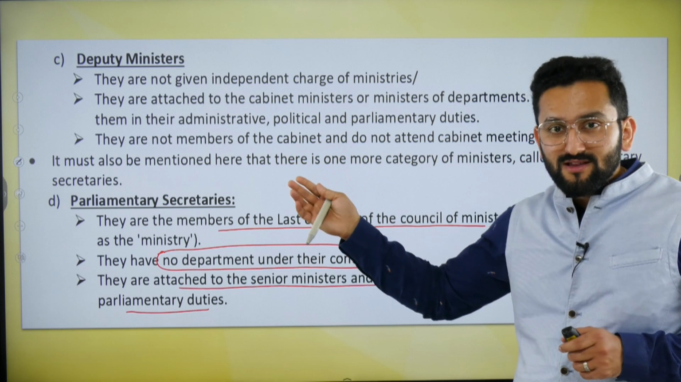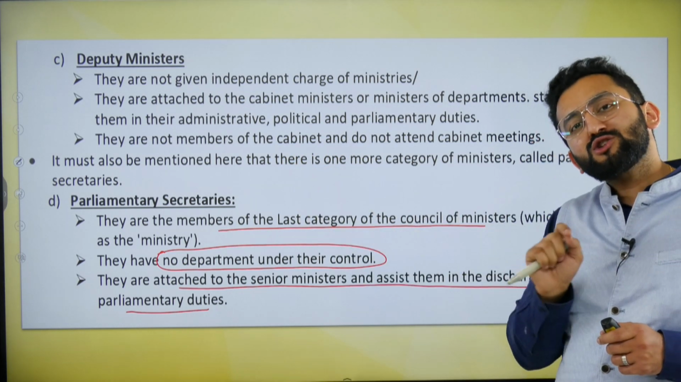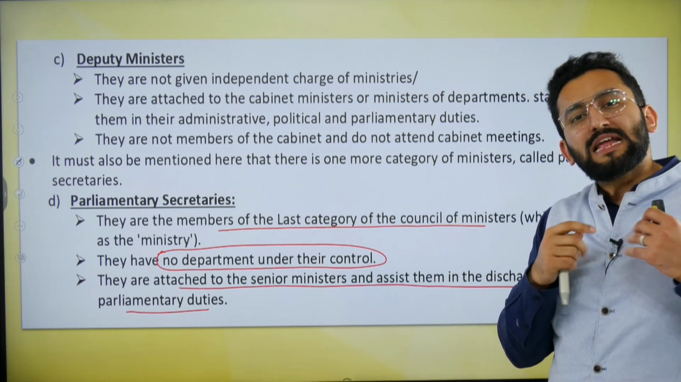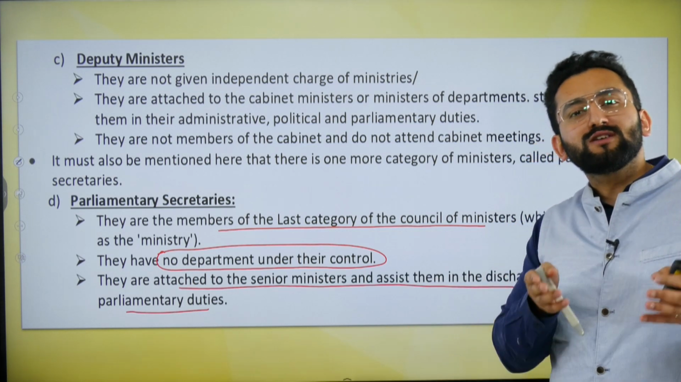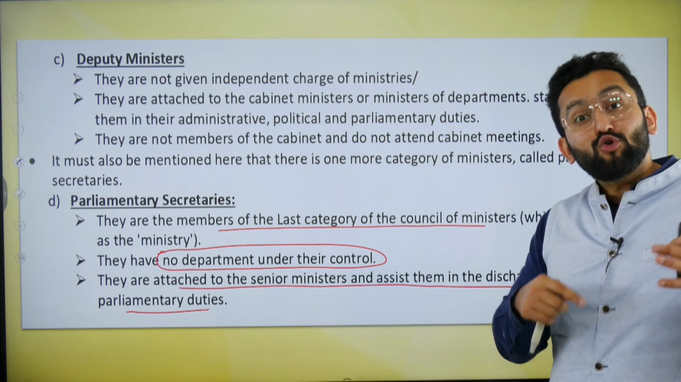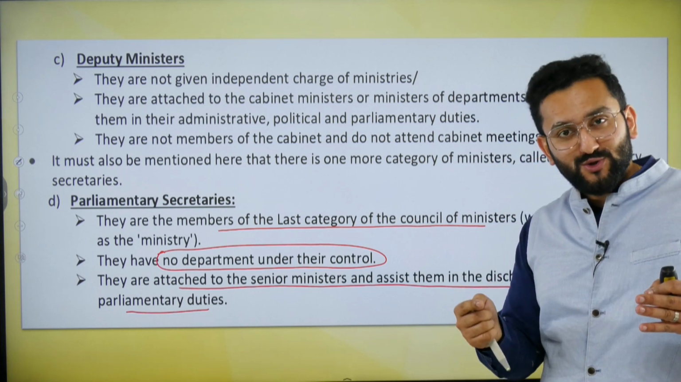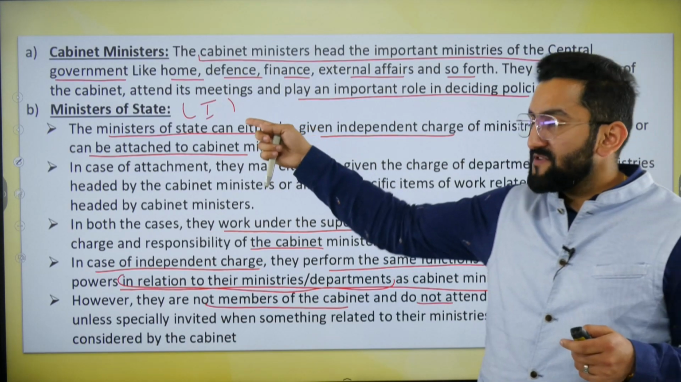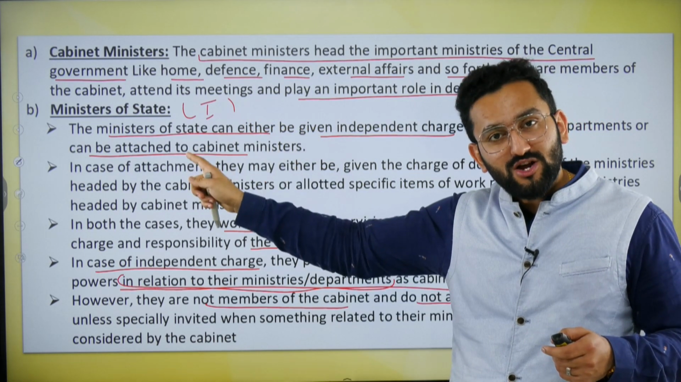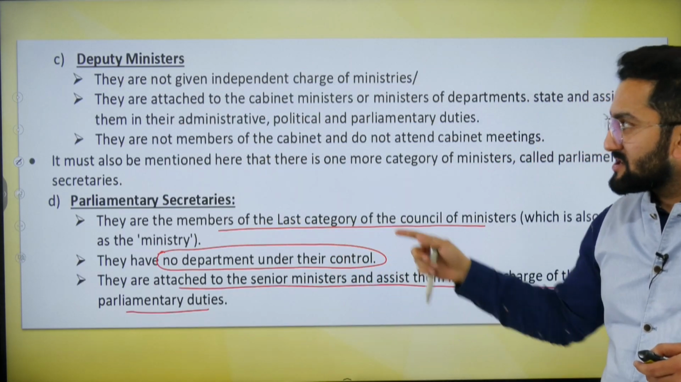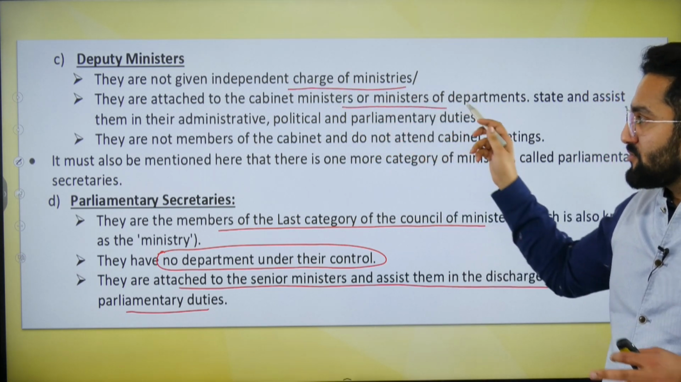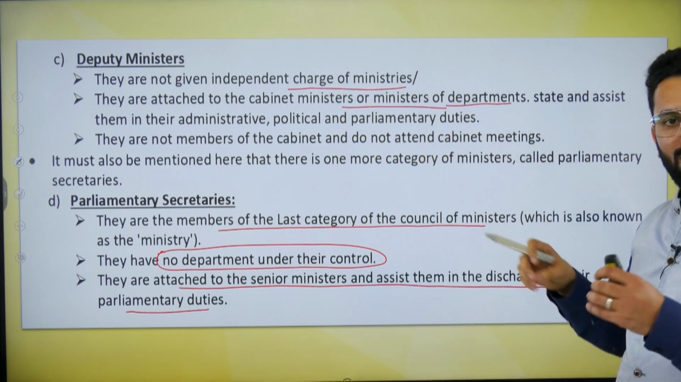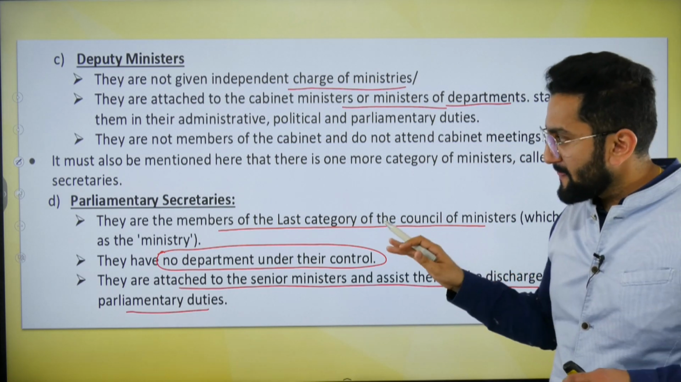Deputy ministers: sometimes these Ministers of State, those who are not given independent charge, are there just to support some senior ministers. They're also called deputy ministers, right? Because here we had this division of independent charge and not having independent charge. So they are not given independent charge. They are there to support cabinet ministers or for specific departments, right?